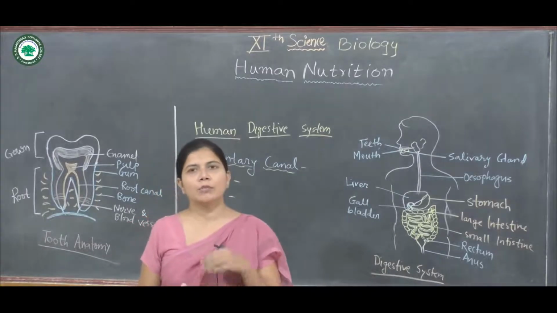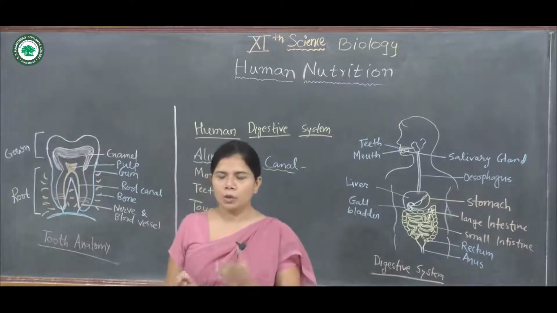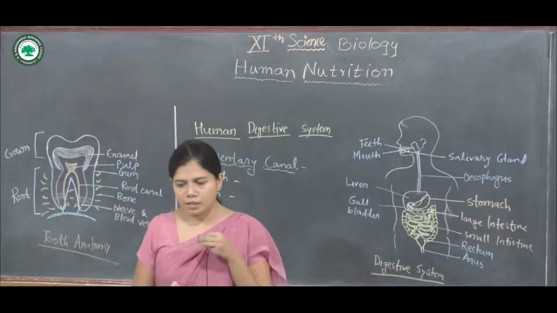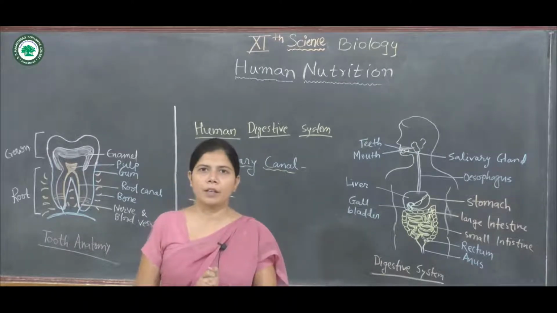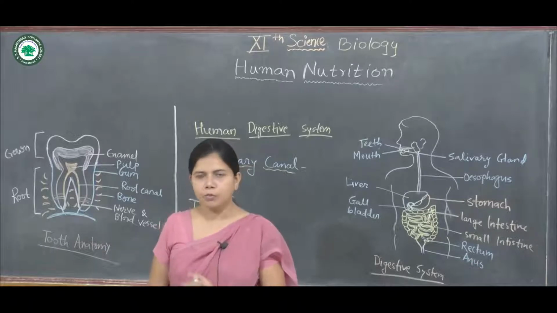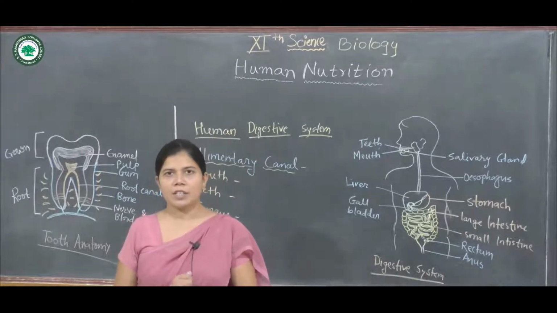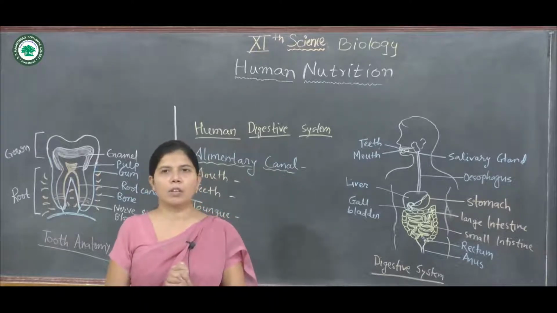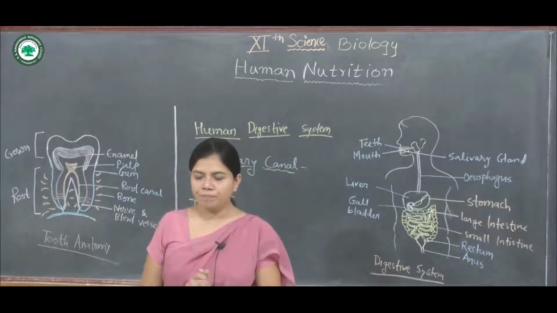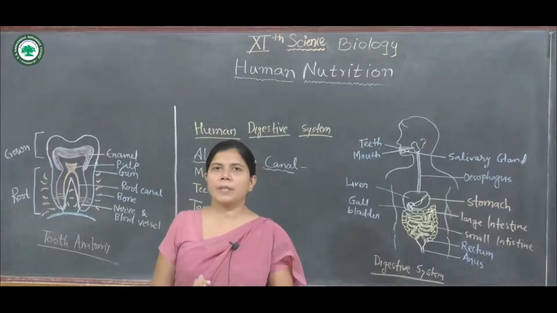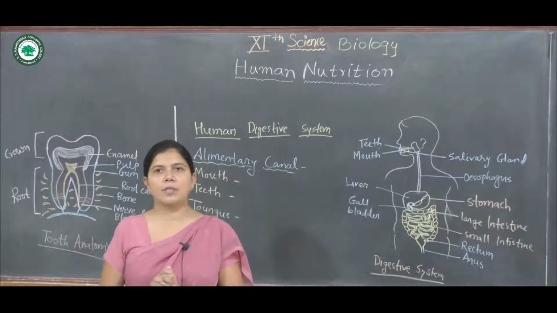Now, we know that food provides energy to all animals and all human beings. This energy is utilized for growth and tissue repair. We intake food, and that food provides energy, and this organic material is used for growth as well as tissue repair. But vitamins and minerals are also required in small quantities.